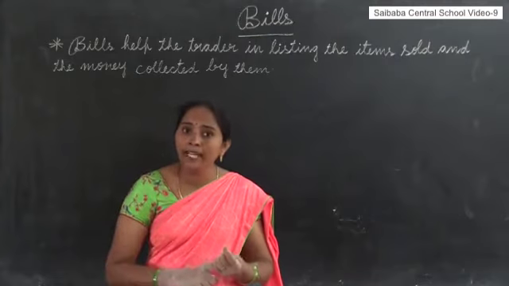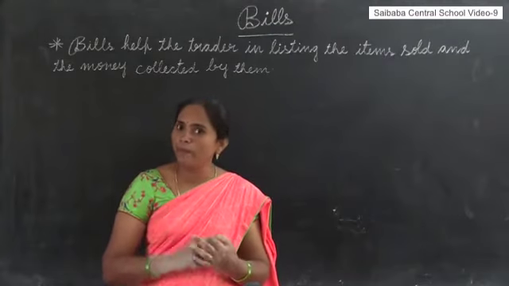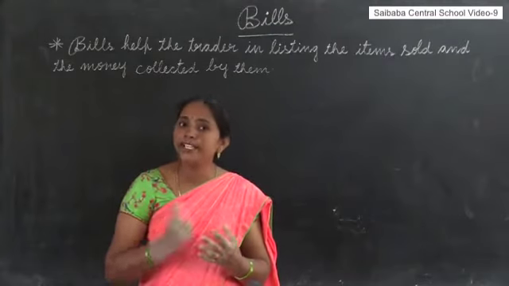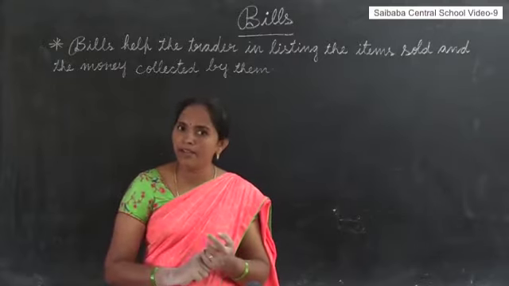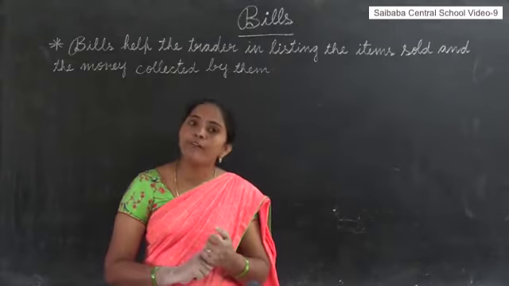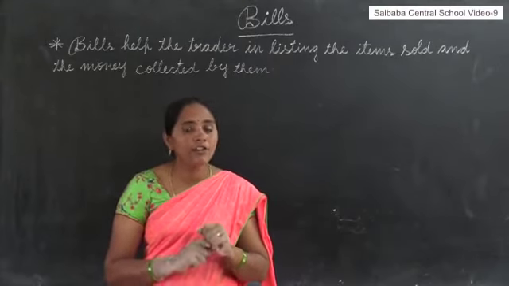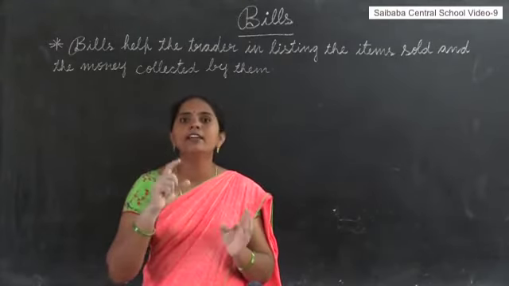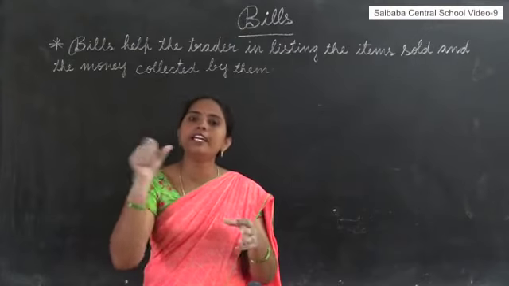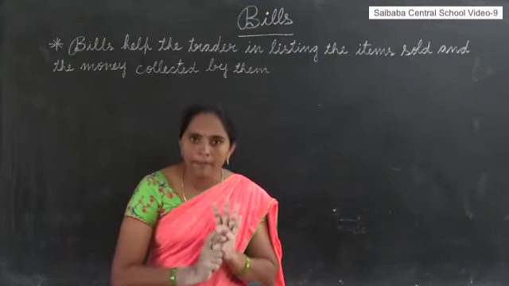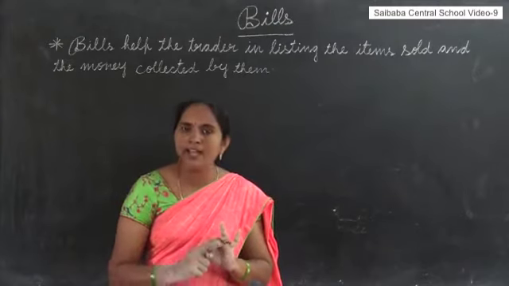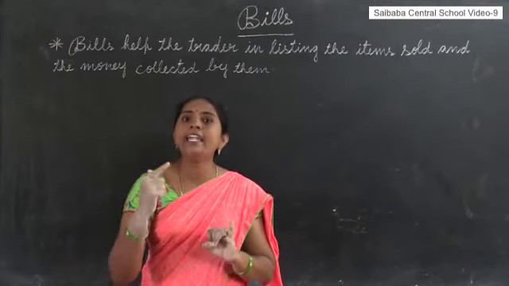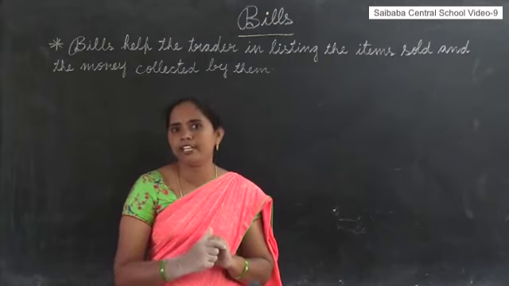Date, and bill number. And the shop phone number also. So on the provision bill we can see shop name, shop address, bill number, date and the shop phone number.